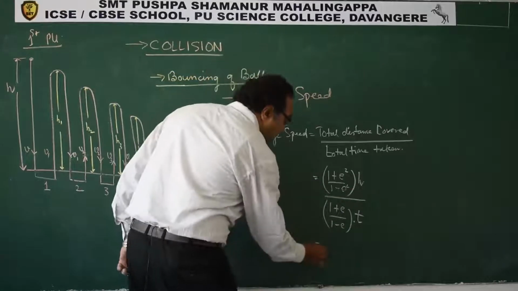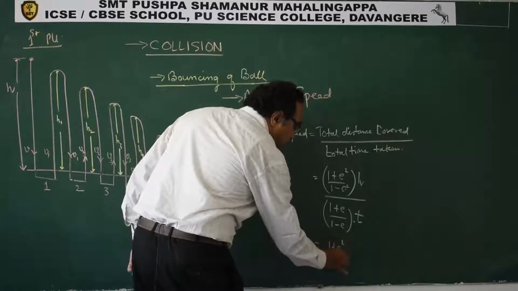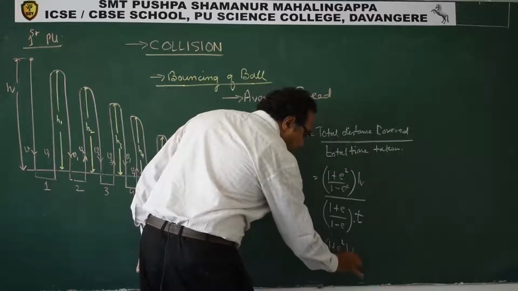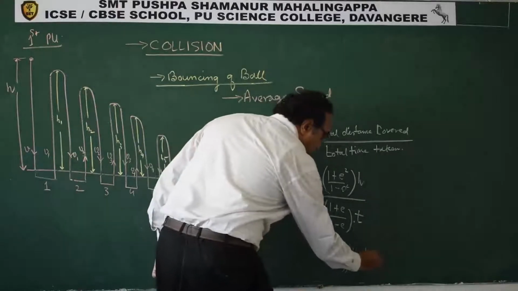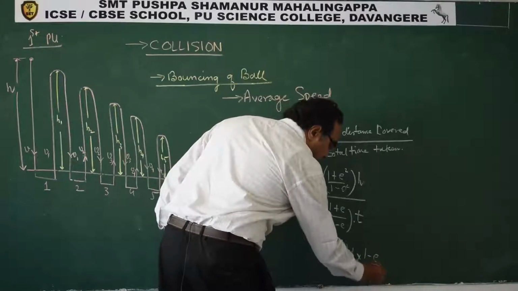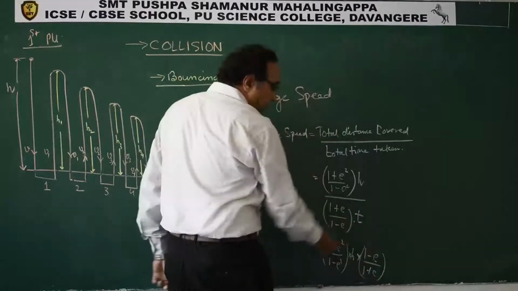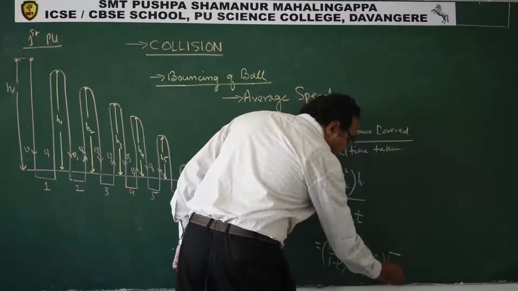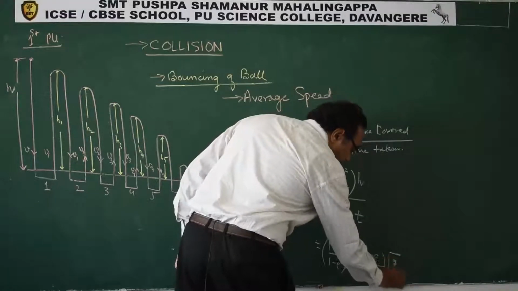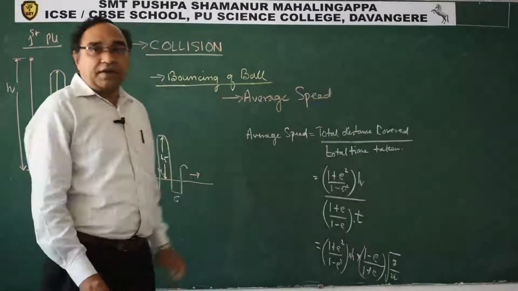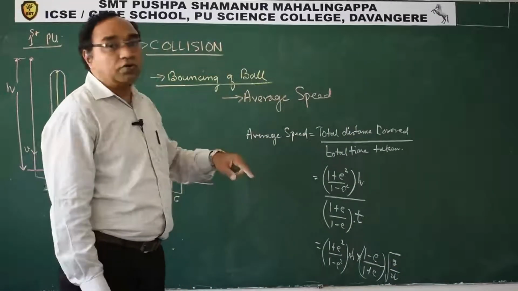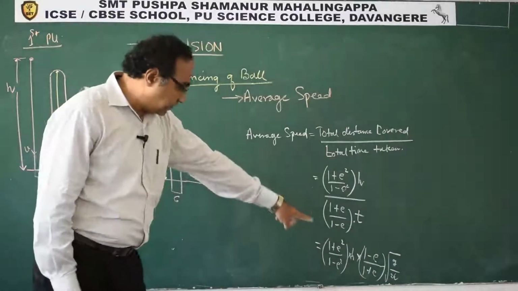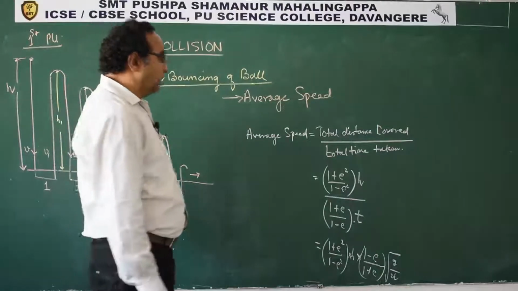This we can write as 1 plus e square by 1 minus e square, h into 1 minus e by 1 plus e, and in the denominator we have t, right? And t is what? Root of 2h by g. This we had seen in time, right? h is equal to half g t square. So t is root of 2h by g. Since t is in the denominator, we have taken the reciprocal.